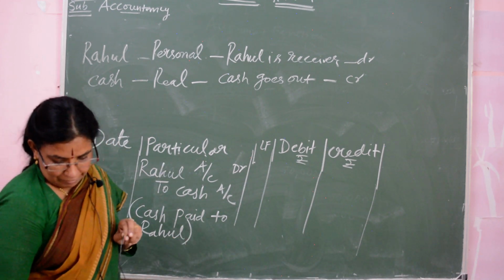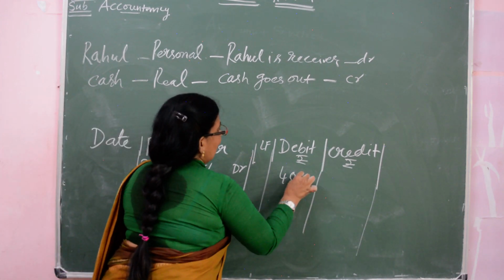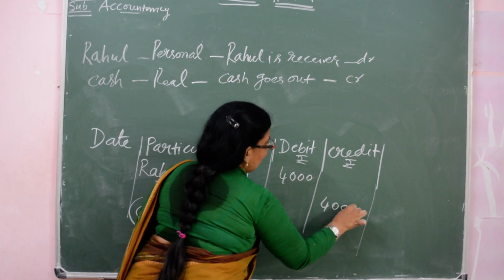If the amount is given, you have to write whatever the amount given, that is 4,000.